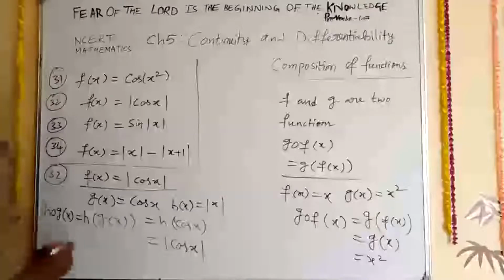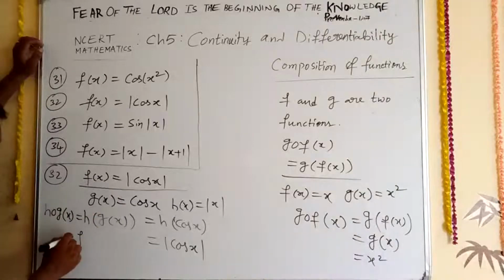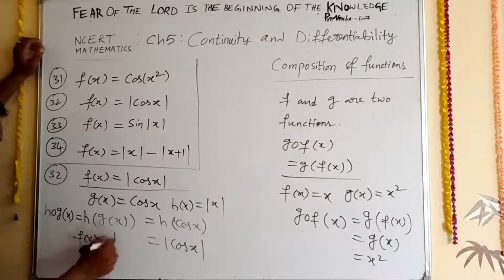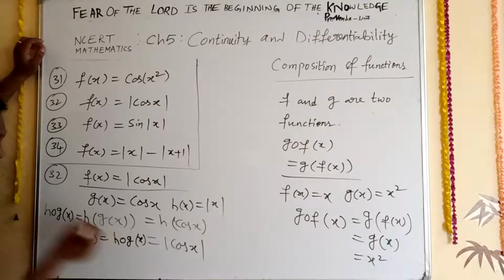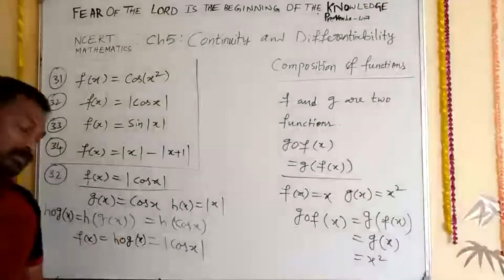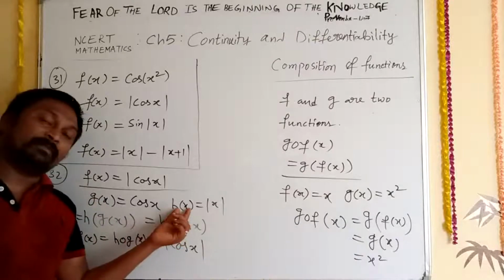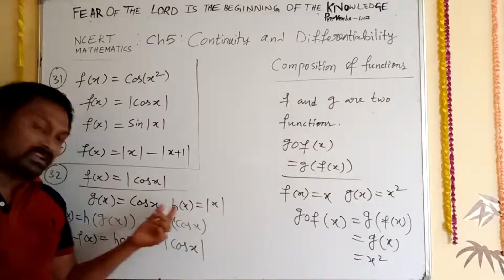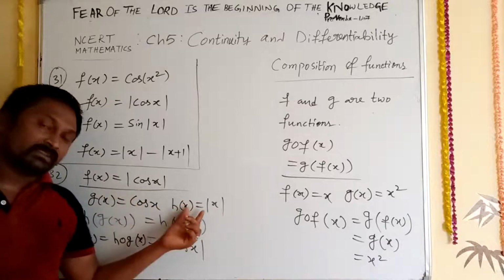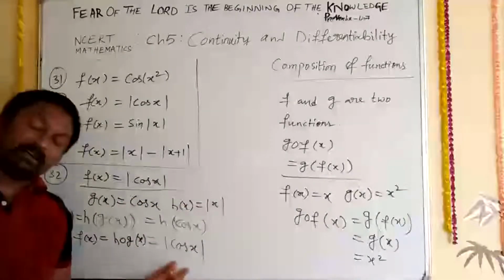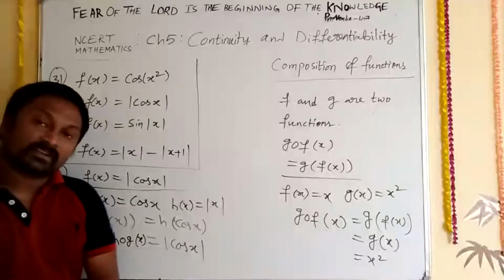At last, f of x we can write as h circle g of x. So now I need to prove that g of x is continuous and h of x is also continuous. If both are continuous, then we can say that this is also continuous.